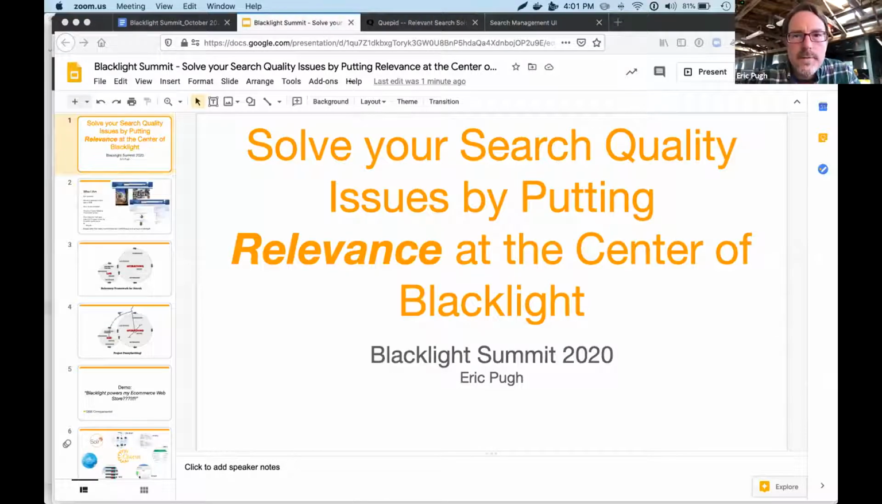So very excited to be here to talk about how to solve your search quality issues by putting relevance at the center of Blacklight. If it's okay with you all, I'm not going to go to present mode, because when I do that, sometimes my other tabs get difficult to get to. And I'll share this deck around.